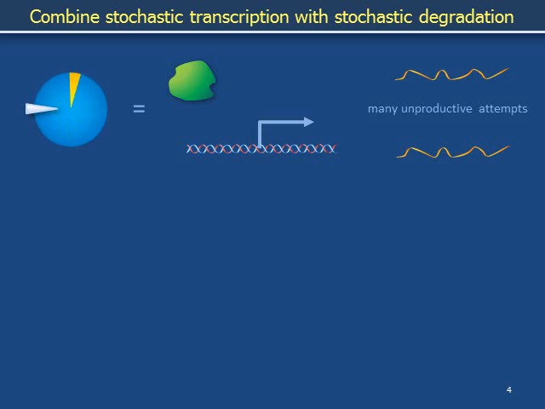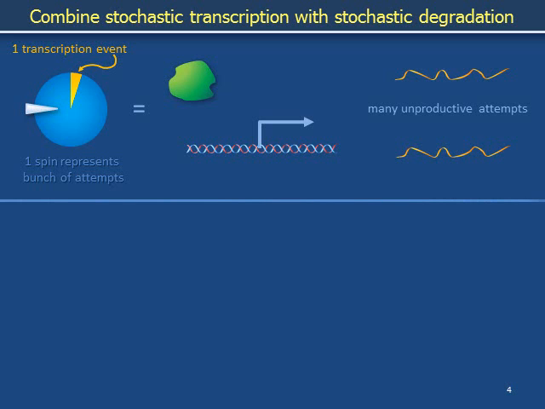The outcome of spinning the wheel once is a model for the outcome of a bunch of encounters between the copy of RNA polymerase and the gene of interest. If we land in the yellow sector, a single transcription event has occurred. We have described transcription as a stochastic event by considering it as a rare outcome of many repeated molecular encounters. We depict messenger RNA degradation as a stochastic process in the same way.